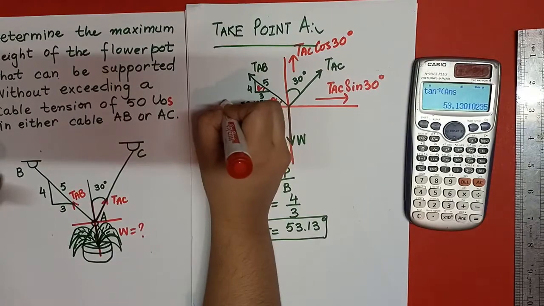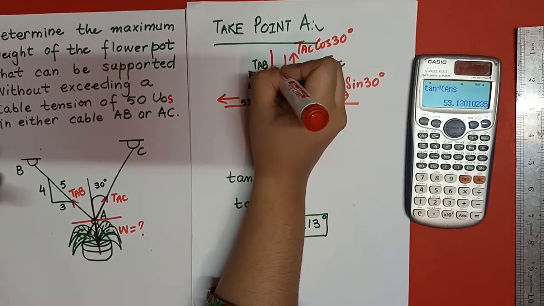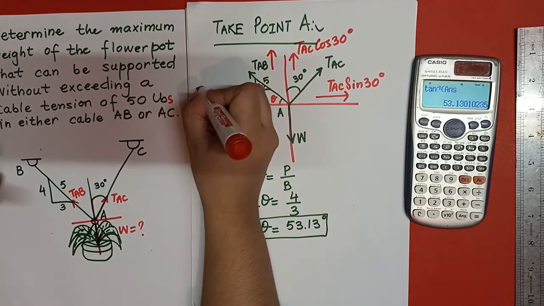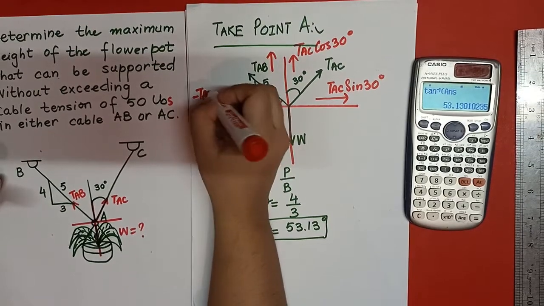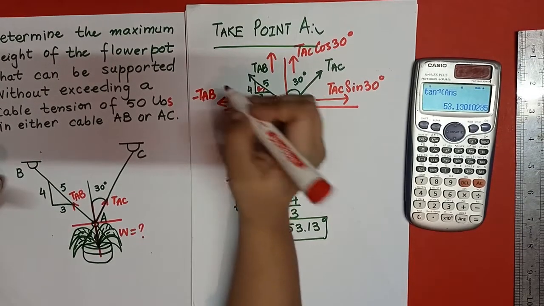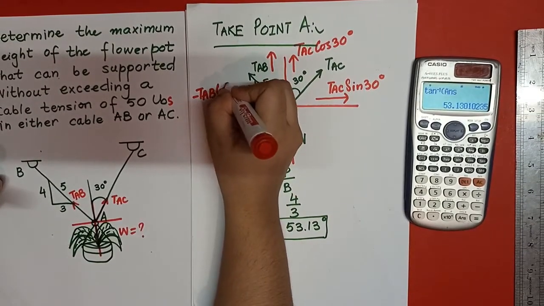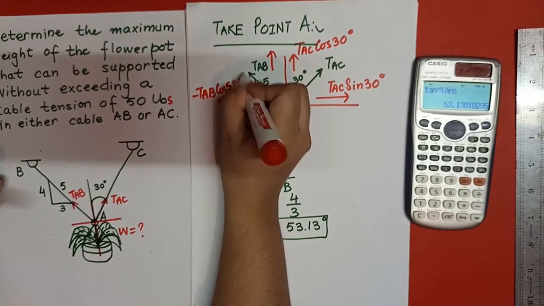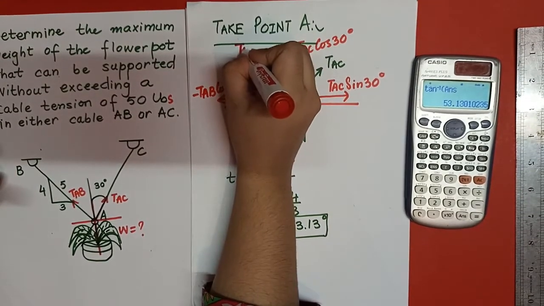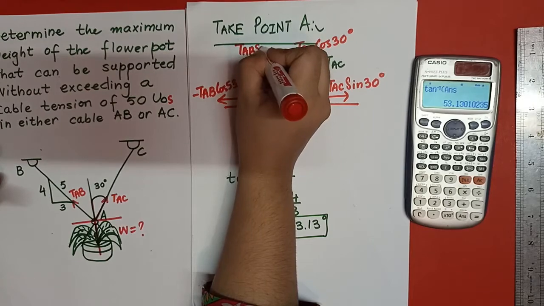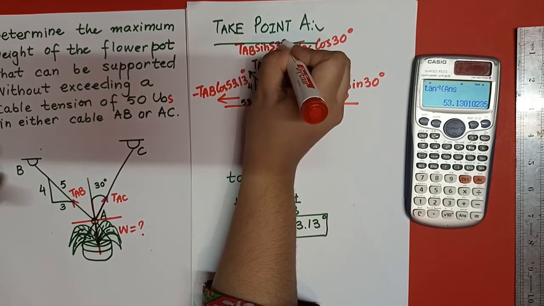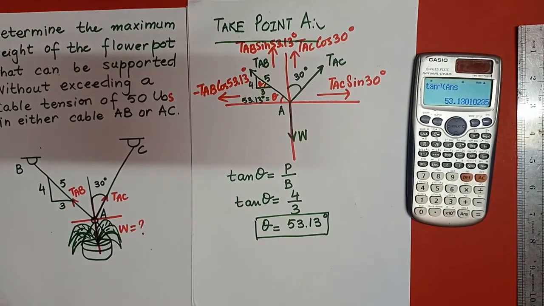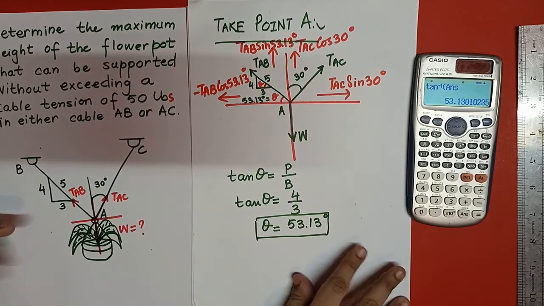Then we have to resolve TAB into its components. This is minus TAB because it is parallel to the minus x-axis. So this is TAB cos of 53.13 degrees, and this is TAB sin 53.13 degrees. Next, I have to sum up all the forces. How can I sum up the forces?